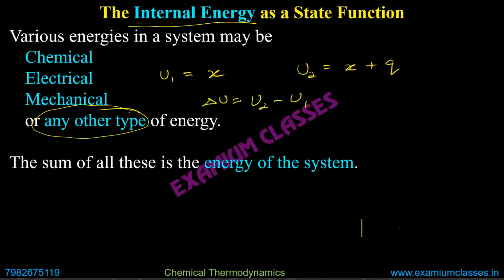Delta U will be U2 minus U1, that is X plus Q minus X, that is Q. So we can certainly say that whatever work we did, whatever heat we provided, or whatever change in work, change in heat, change in energy taking place, that is the change in internal energy.